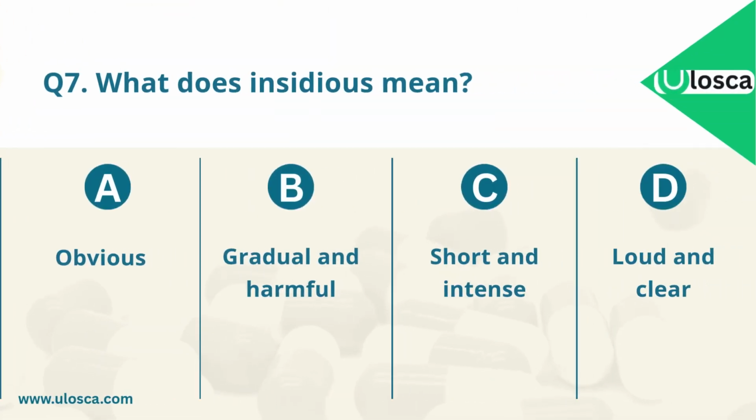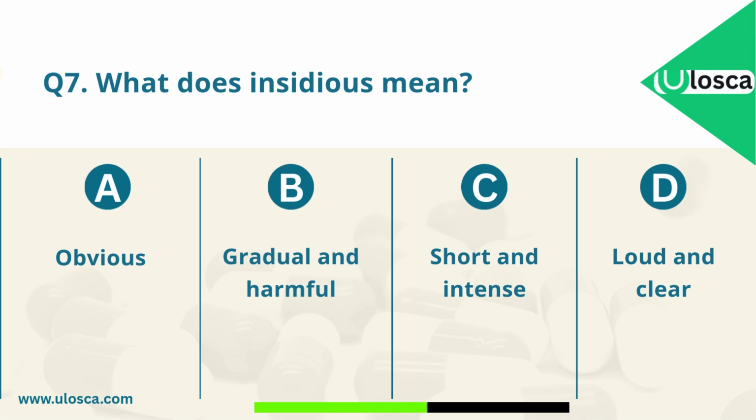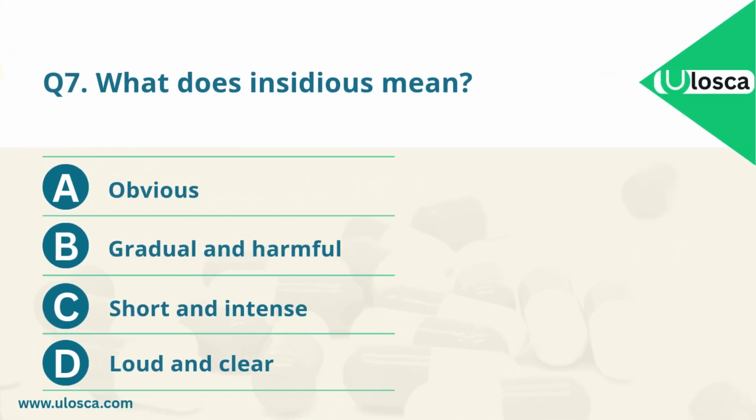Question 7. What does insidious mean? A. Obvious. B. Gradual and harmful. C. Short and intense. D. Loud and clear. Which one is the correct answer? The correct answer is B. Gradual and harmful.